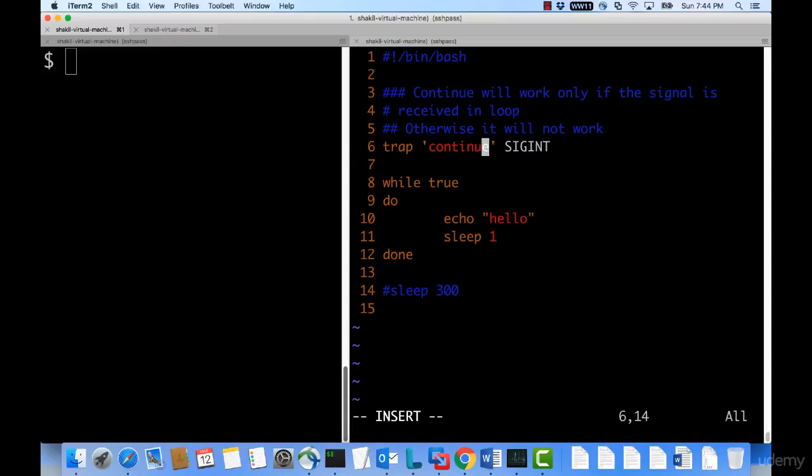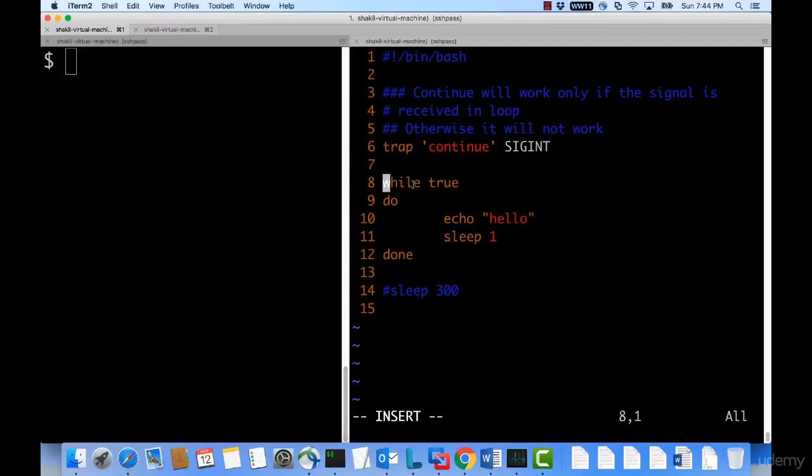Now there is a keyword continue which we use for a while loop, for loop or until loop. Sometimes, if you want to continue the loop you can say continue, but mind it, whenever you say continue that has to be in the context of a for loop, while loop or until loop. If it is some other place where you are putting continue, it might give an error. So your program might work under some conditions, and depending upon where the signal was trapped it might give you an error later on. So let's try to look at this.